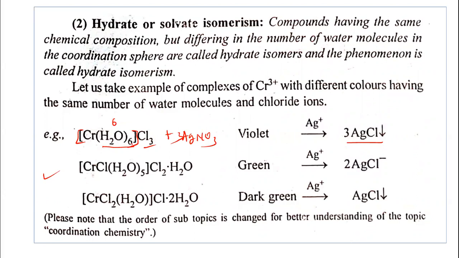Both these compounds have the same chemical composition. Remember this. Water molecules 6, here also 6 water molecules. These are 5, this is 1, so 6 water molecules. Chlorine is 3 here: this is 1, this is 2. Only the arrangement is different.